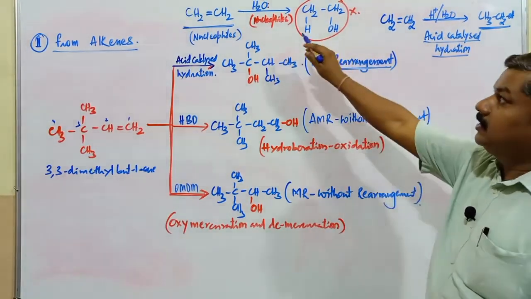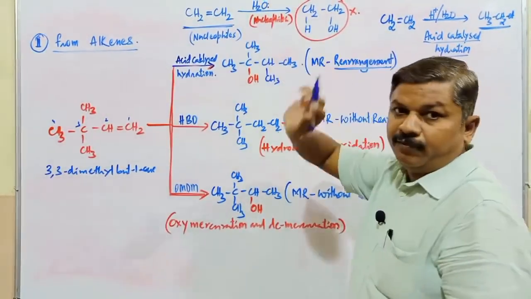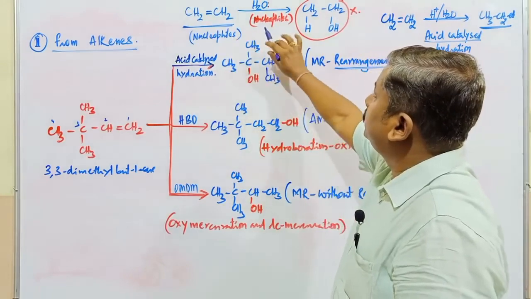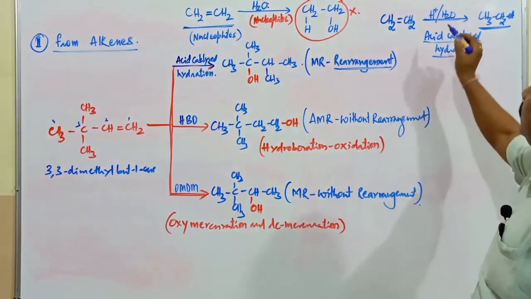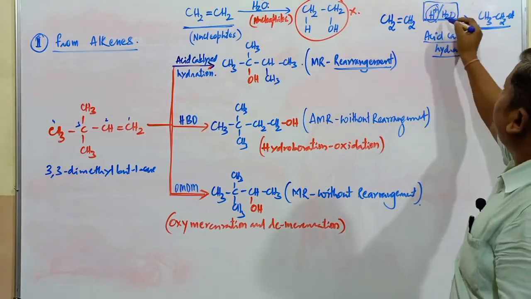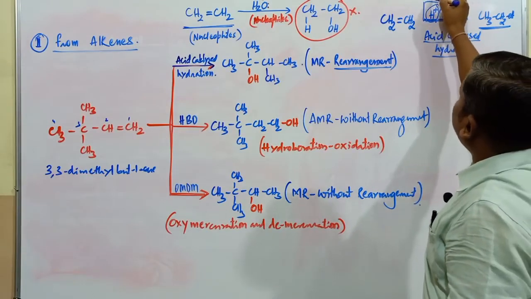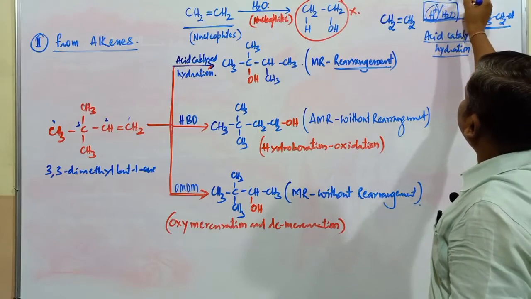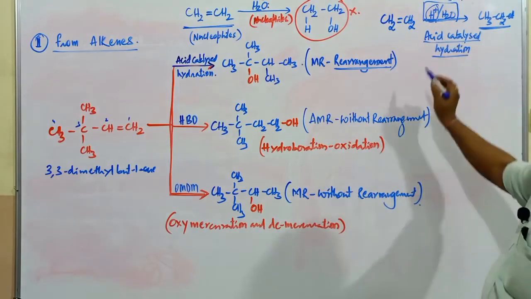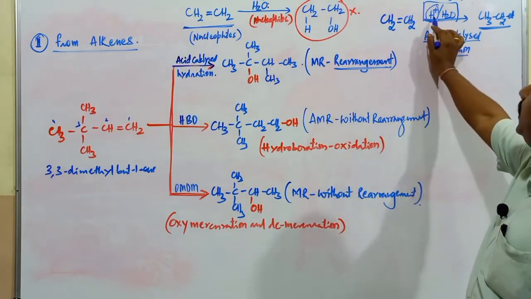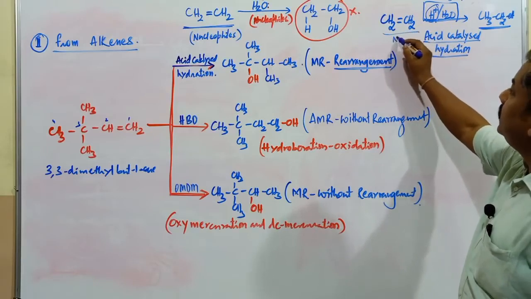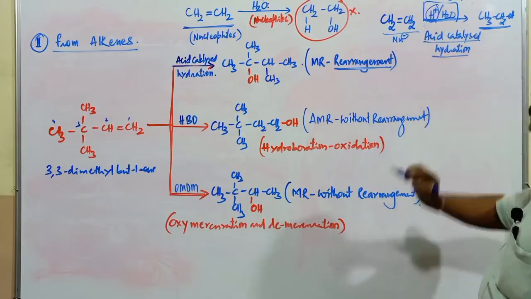In the first reaction, there is only water. Water also acts as a nucleophile, so the reaction does not take place. But when we carry out the reaction in presence of H+, sometimes we write it as dilute H2SO4. H+ is nothing but dilute H2SO4. Here, H+ attacks the alkene molecule, because the alkene is considered a nucleophile. H+ is an electrophile.